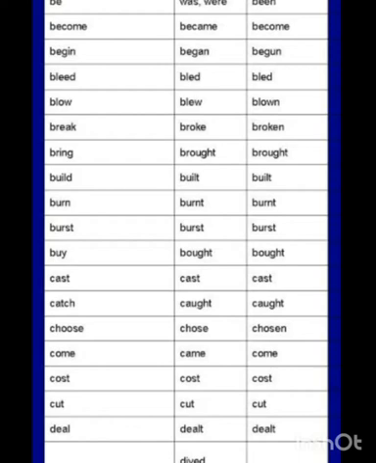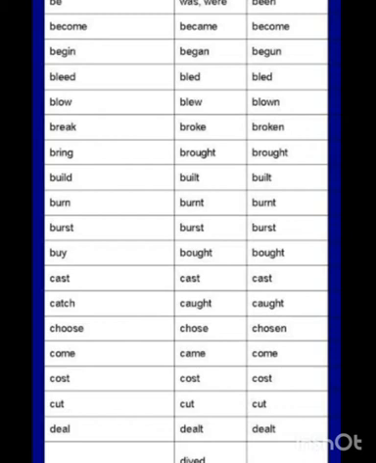C-A-T-C-H, catch. C-A-U-G-H-T, caught. Next, choose, chose, chosen. We already discussed. Next also we have discussed come, came, come. Cost, cost, cost, cut, cut, cut. These are the repeated words we have already discussed. The last one is deal, D-E-A-L, deal. It will be dealt, D-E-A-L-T, dealt.